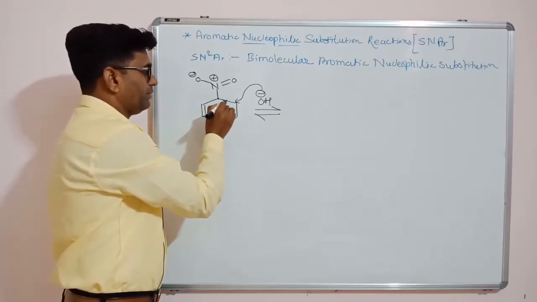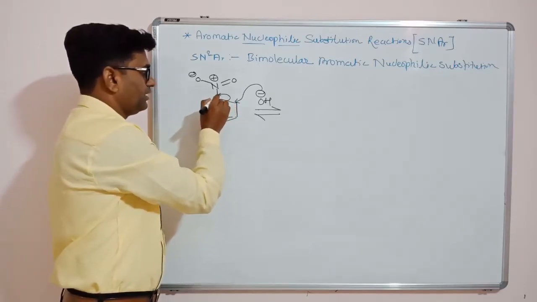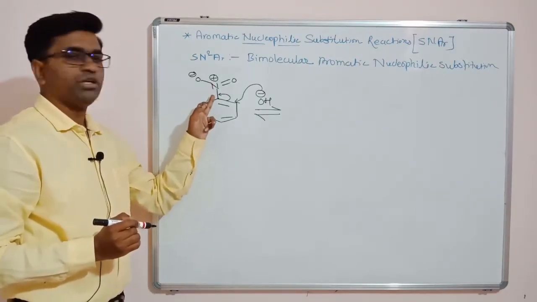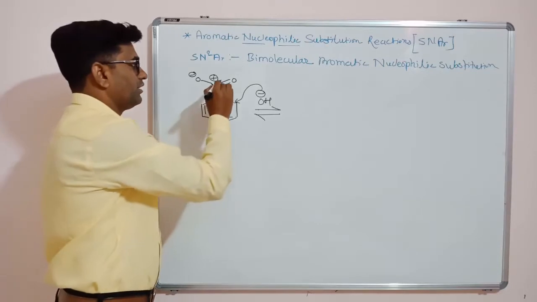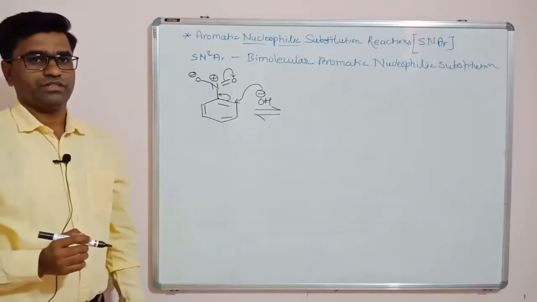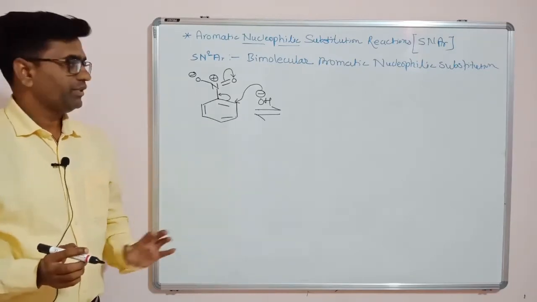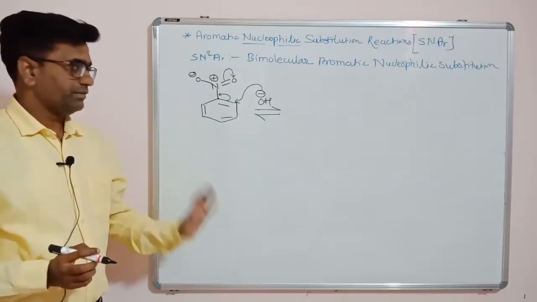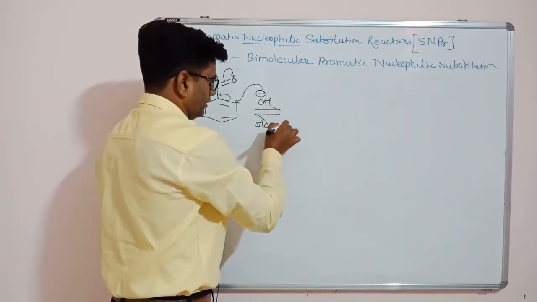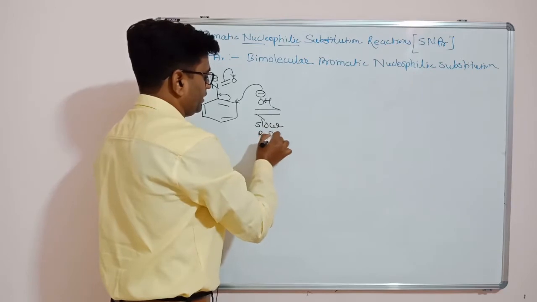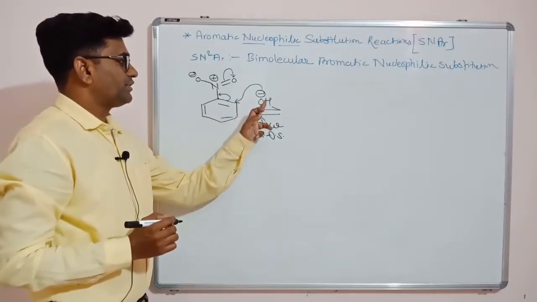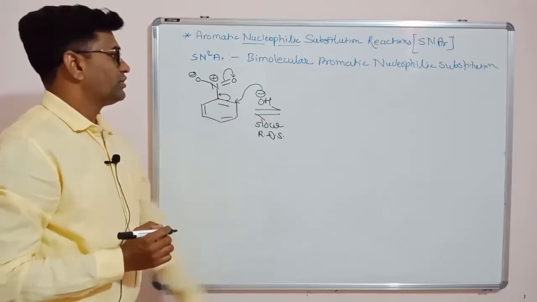So this pi bond will break. Those pi electrons go to the carbon and nitrogen bond, so this carbon and nitrogen bond becomes double. This nitrogen oxygen bond will break and those electrons go to the oxygen, and oxygen will become negatively charged. This step is highly reversible, and this is the slow step, that is, the rate determining step. So the bond breaking process, that is nucleophilic attack on the benzene ring, is the slow step.